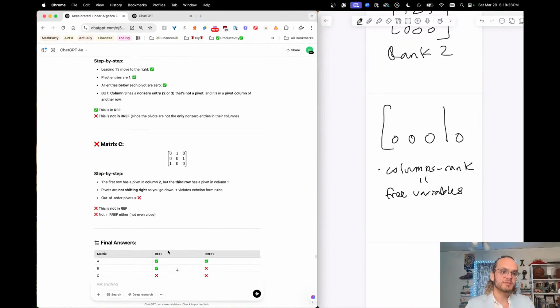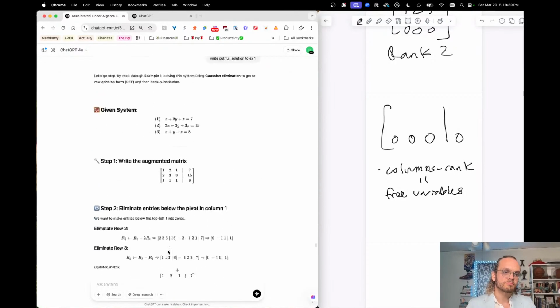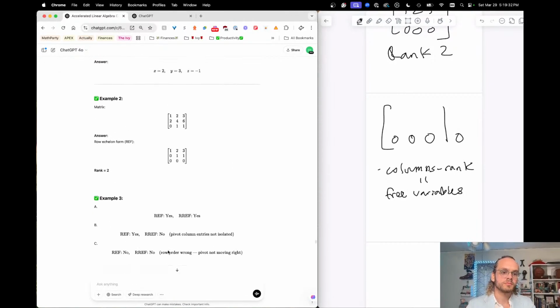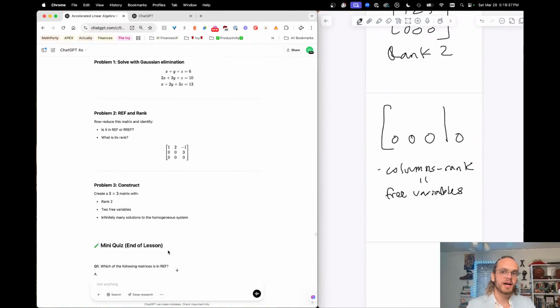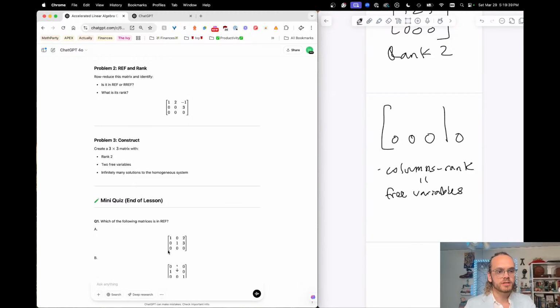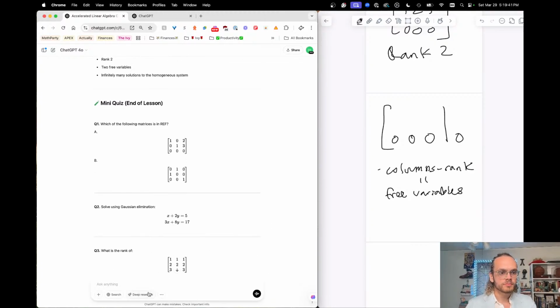Let's go back to the lesson plan here. Sweet. Mini quiz, end of lesson. Is that where I am? Nice. We're cruising. We are cruising. So which of the following matrices is, here, let's see, 1 second.